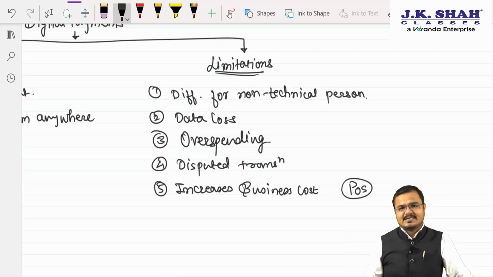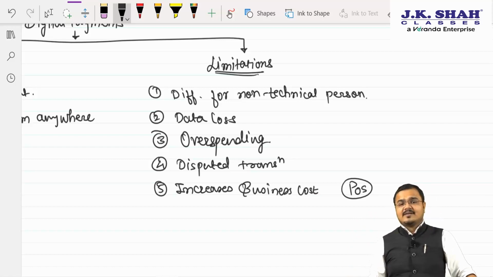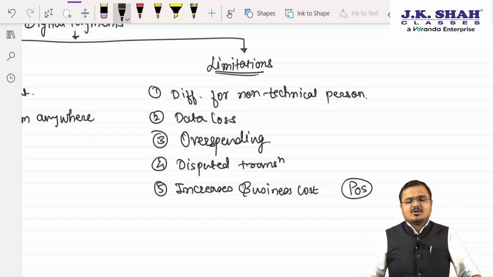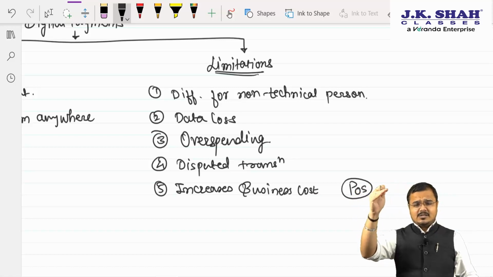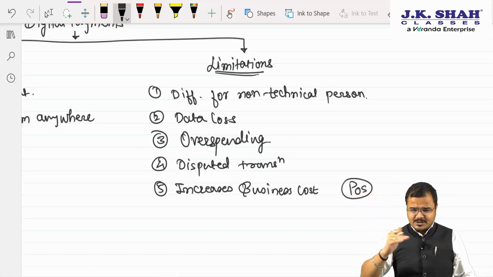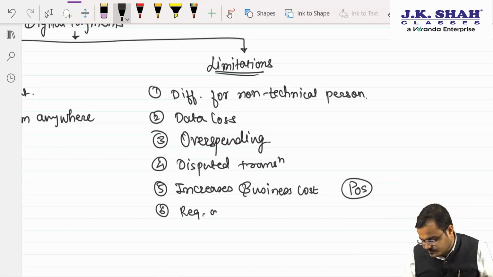Understood? Yes, sir. And many people therefore prefer to accept payment only and only in cash. Thanks to UPI, which is till now free, one can find it very easy to make transfers of funds. So: difficult for a non-technical person, data loss, overspending, disputed transaction, increased business cost, and a very important one, sir, requirement of internet connection.